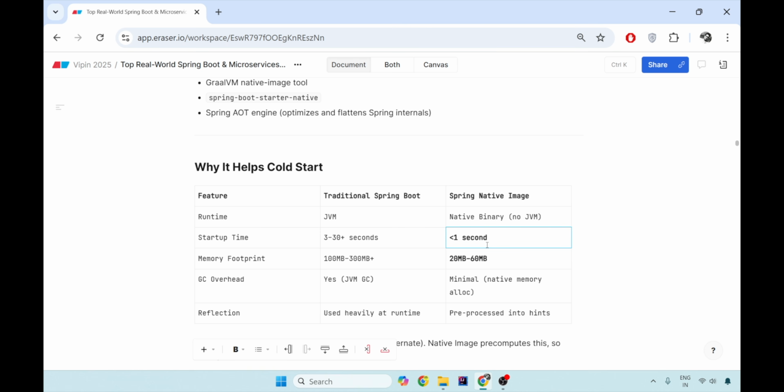Memory footprint is a very big problem with the traditional Spring Boot application, which is as high as 100 to 300 MBs. But for the native image, since it is just a simple image, it is around 60 MBs. Garbage collection overhead comes because it has the JVM. JVM has to be garbage collected. But since it is using native memory allocations, the garbage collection overhead is very minimal.